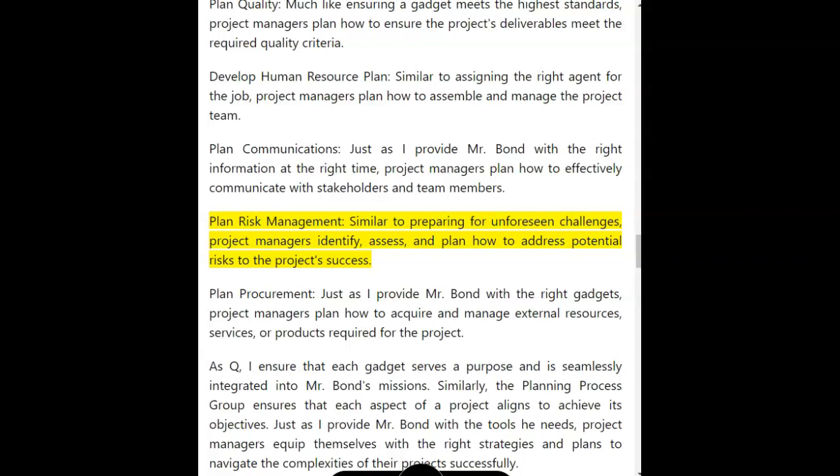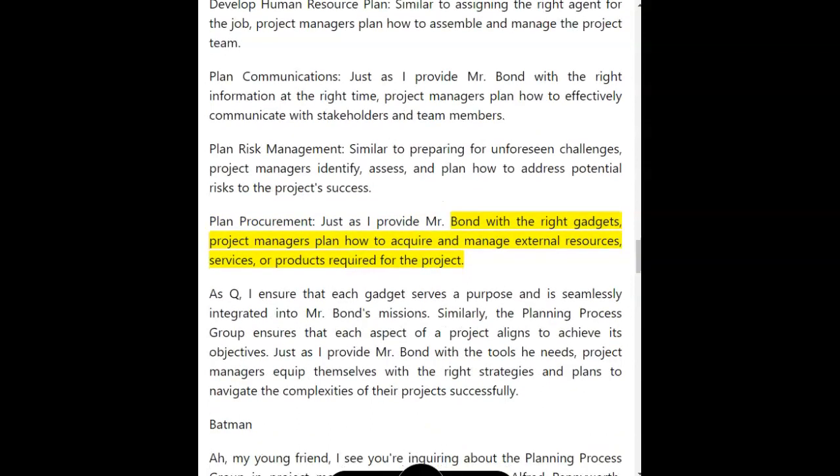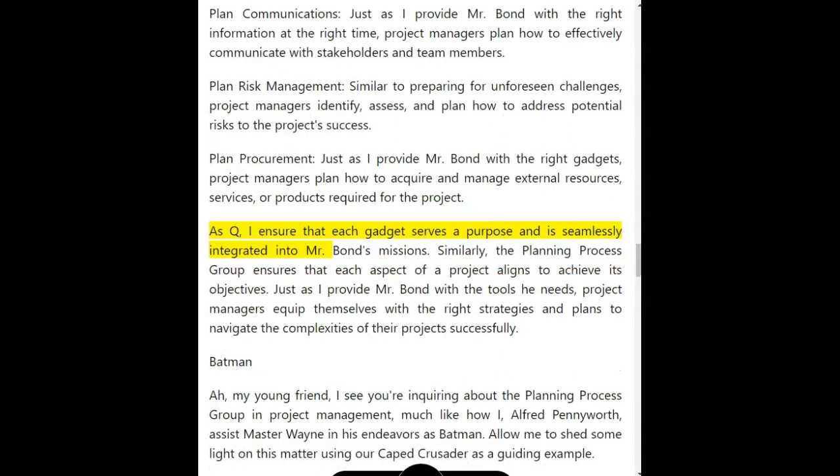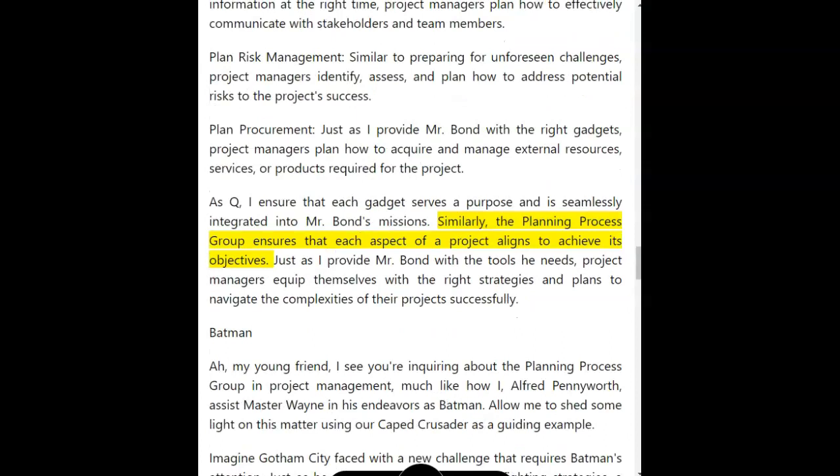Plan procurement. Just as I provide Mr. Bond with the right gadgets, project managers plan how to acquire and manage external resources, services, or products required for the project. As Q, I ensure that each gadget serves a purpose and is seamlessly integrated into Mr. Bond's missions. Similarly, the planning process group ensures that each aspect of a project aligns to achieve its objectives.